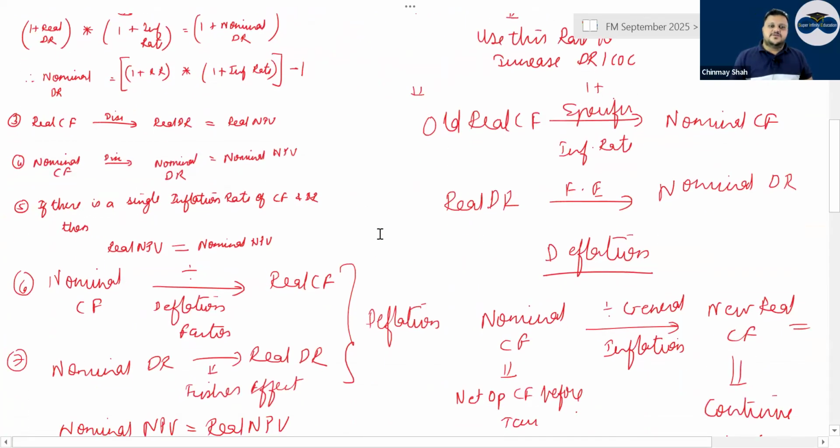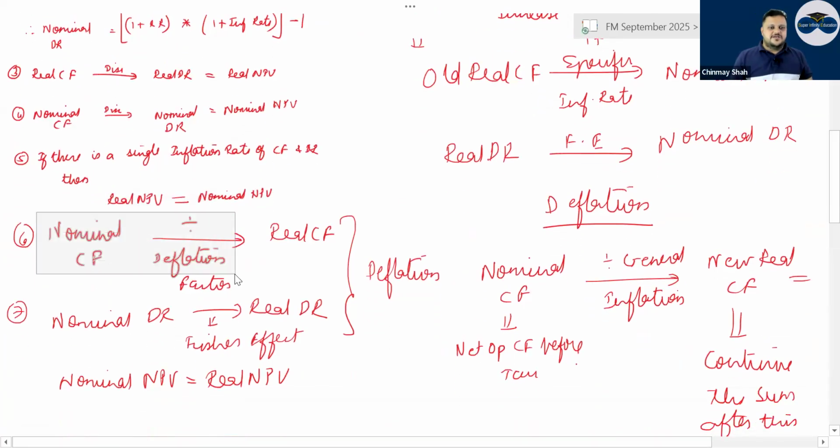If there is a single inflation rate for both cash flow and discounting rate, then real NPV should be equal to nominal NPV. I proved this in class, and I do it every time, correct or not? Then if you want to deflate nominal cash flows, you divide by the deflation factor, because when inflating you multiply. Deflate means you remove the effect of inflation, correct? So dividing by the deflation factor gives you real cash flow. Nominal discounting rate, correct?